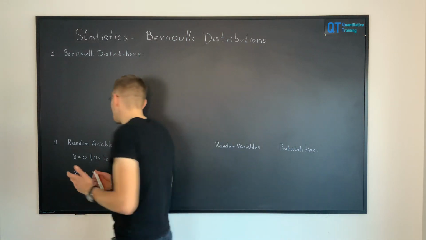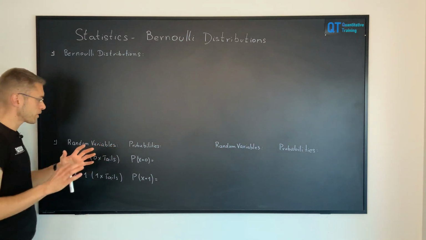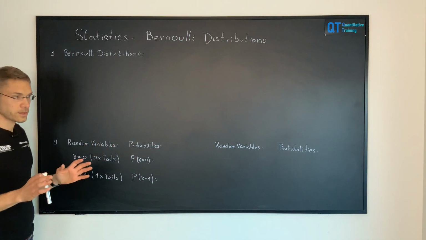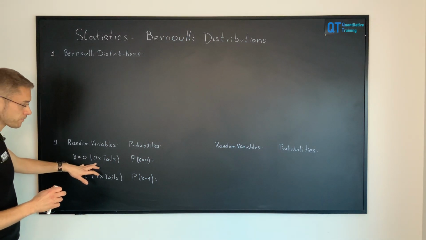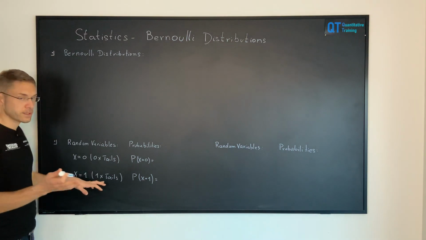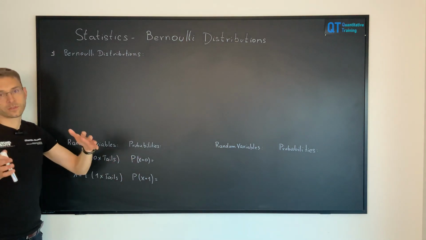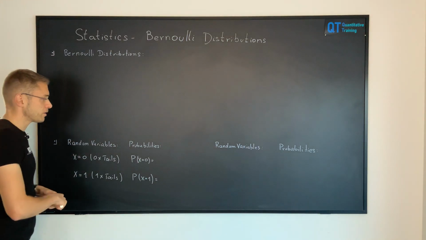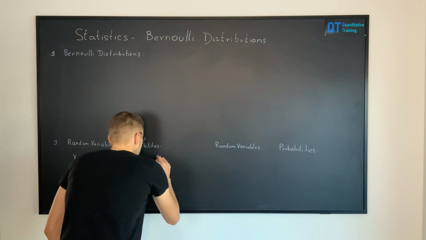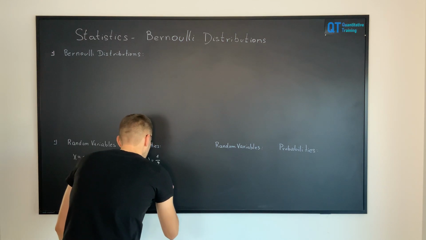The random variables associated to this random experiment of flipping a coin one time are x equals 0 for 0-time tails and x equals 1 for 1-time tails. The associated probabilities, if the coin is supposed to be fair, are 1/2 each. So we have 1/2 here and also 1/2 to obtain tails.